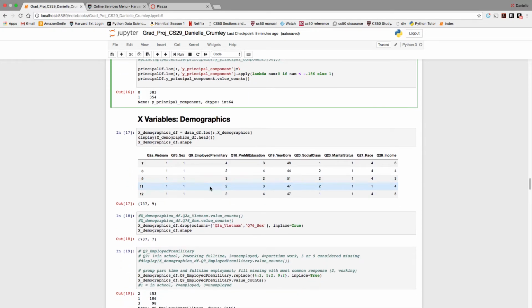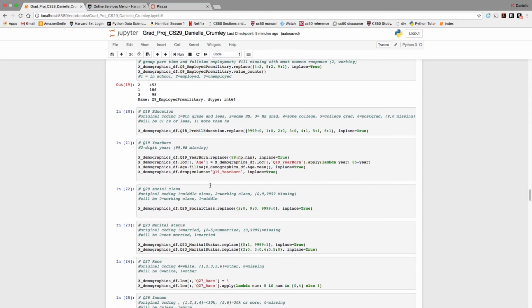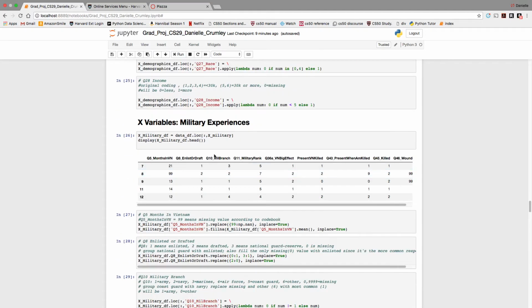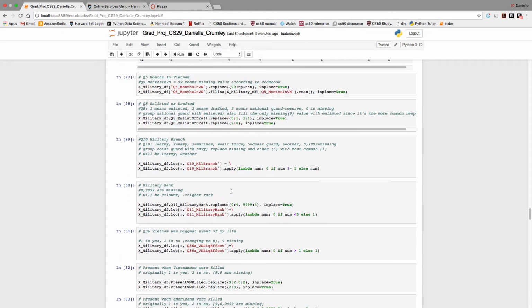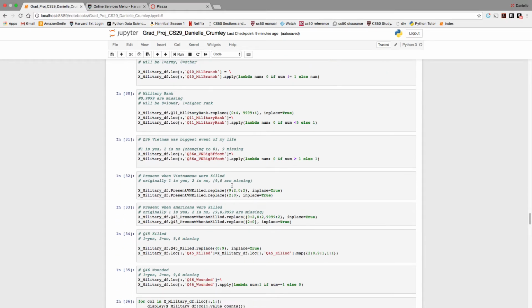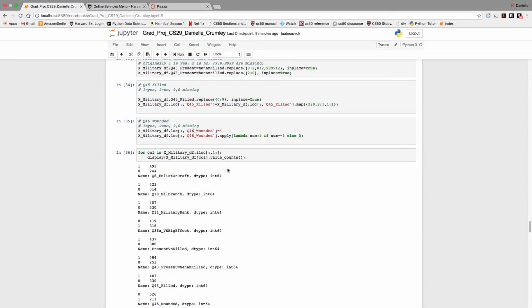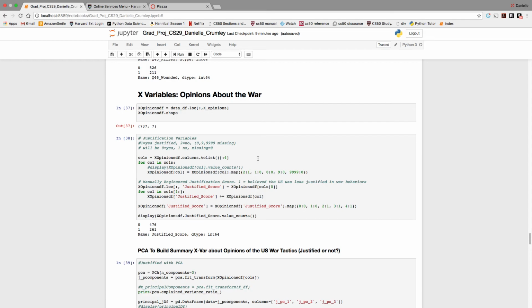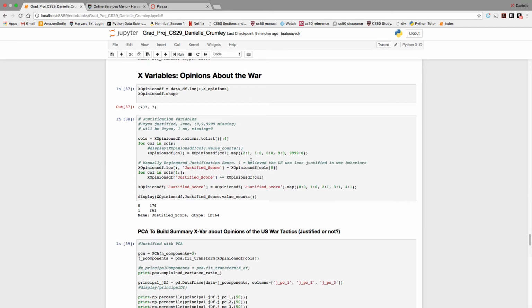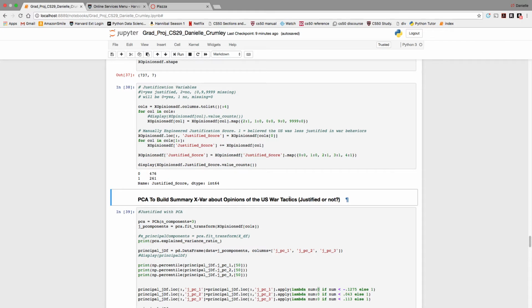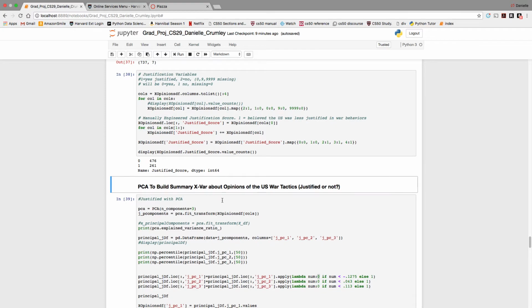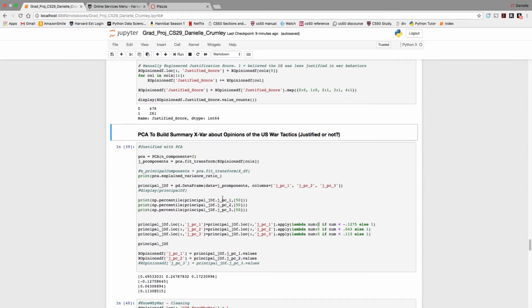Same thing, the large majority of this code is just me filling in missing values. Generally, I filled them in with the most common response. Just so much data. Just cleaning the data and binarizing everything. The one thing I did, I also tried to use PCA to build a summary X variable that would represent opinions about the U.S. war tactics. There are several questions about, do you think the U.S. tactics were justified or not? So I tried to use PCA to build a summary variable about that to reduce the dimensionality.